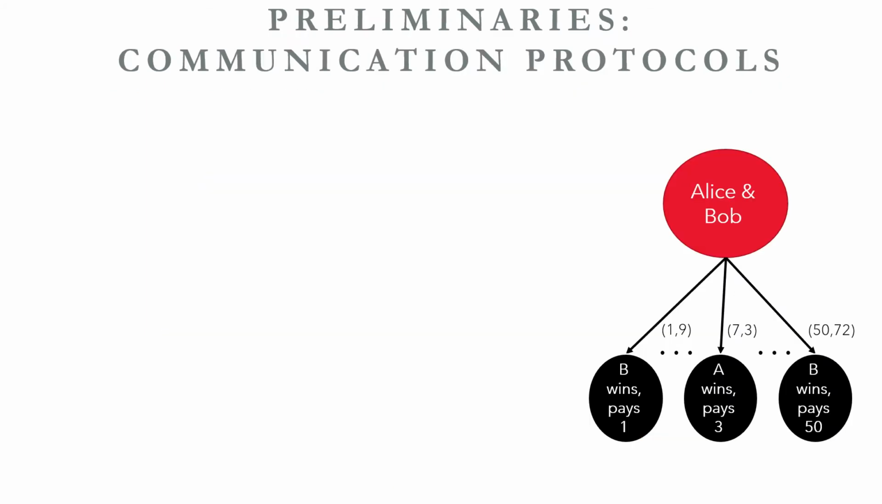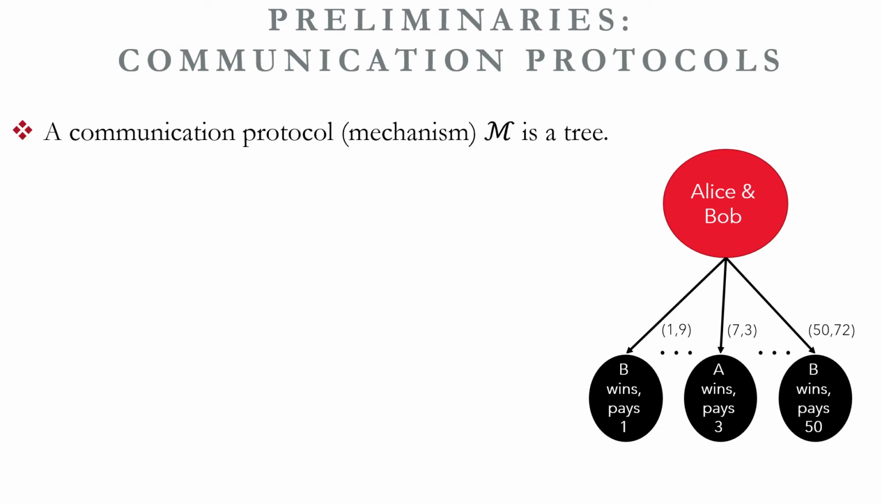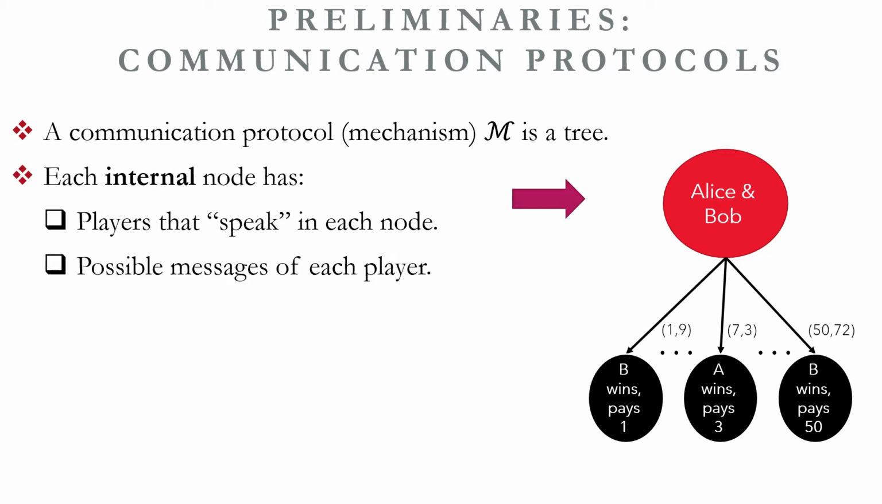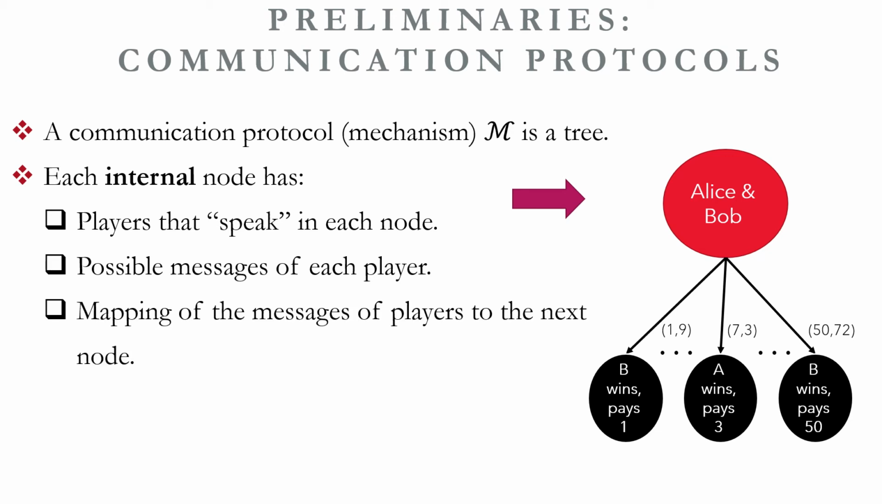Now let's define formally the notion of communication protocol, or equivalently a mechanism. It is a tree where each internal node has a set of players that speak in it, a set of possible messages for each player, and a mapping of the messages to the next node. For example, the simultaneous mechanism for the second price auction has one internal node, which is the root. The players that speak in it are Alice and Bob, and the set of messages of each player is 0 to 2^k - 1. Each combination of two messages is associated with the next node, which is a leaf.